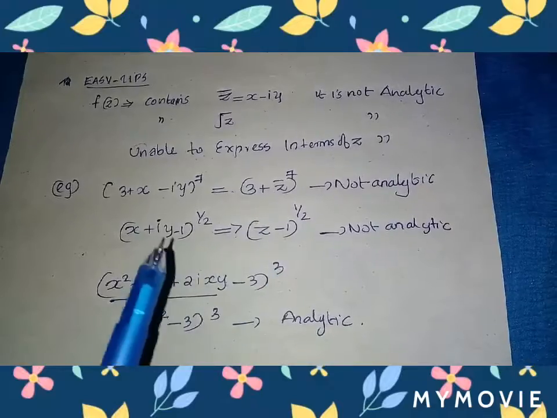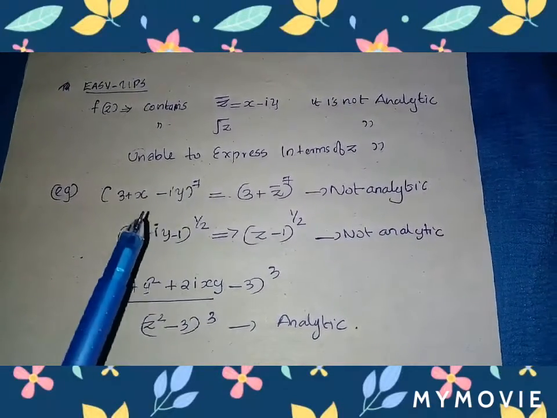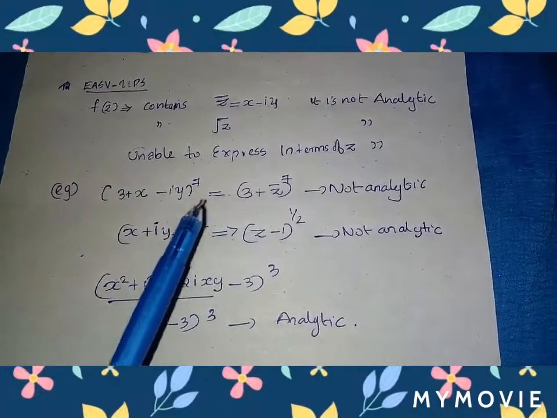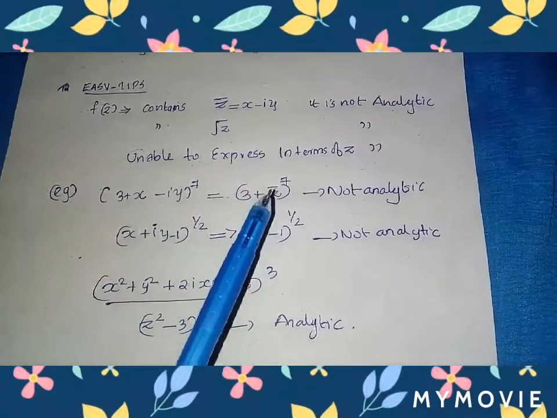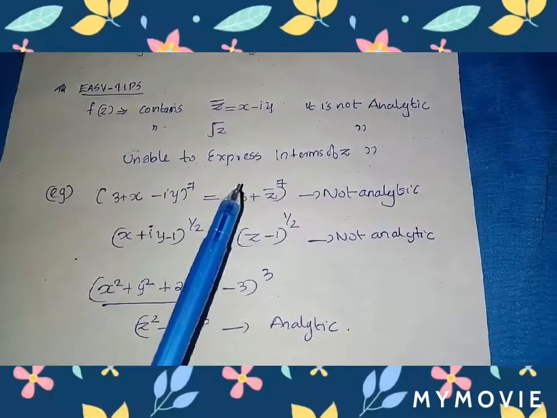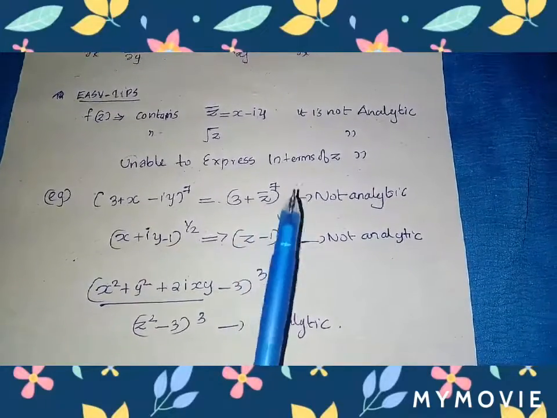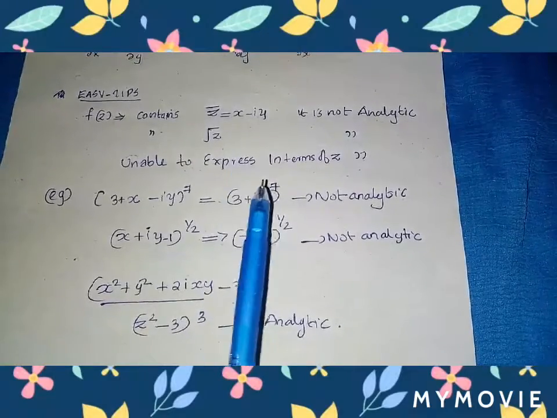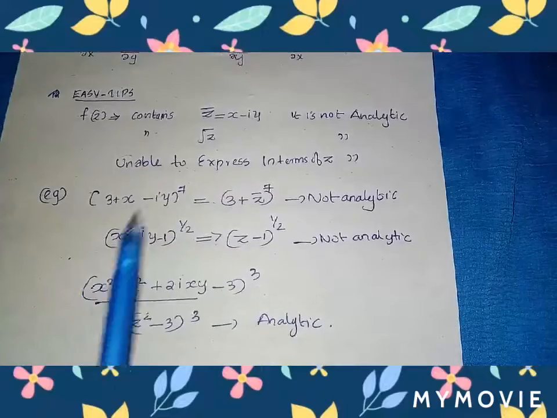So consider this example. Here, 3 plus x minus iy all power 7. Here x minus iy, we know, is the complex conjugate of x plus iy. So it is 3 plus z bar all power 7. If a function contains z bar, it is not an analytic function. So we can simply get the answer: it is not an analytic function.